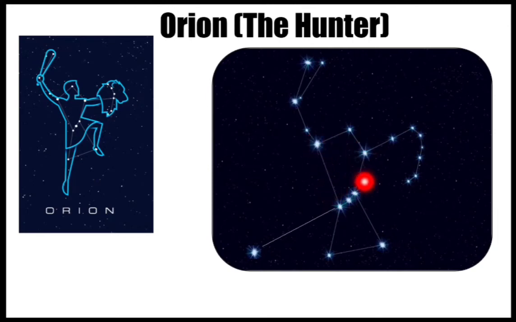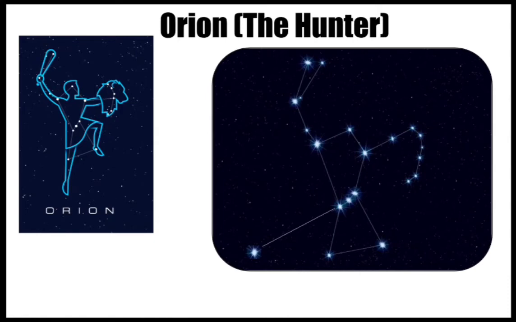4 are present in the shoulders and legs, and 3 are present at the belt level. And yes, there are some faint stars also which are not so bright. So this forms a constellation known as Orion, the hunter, and this constellation is visible in the winter season, remember.